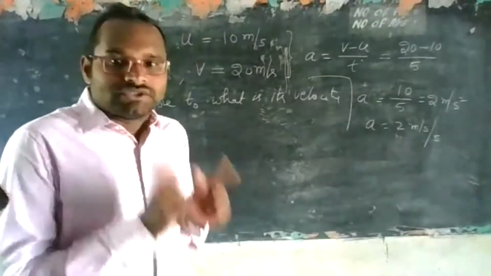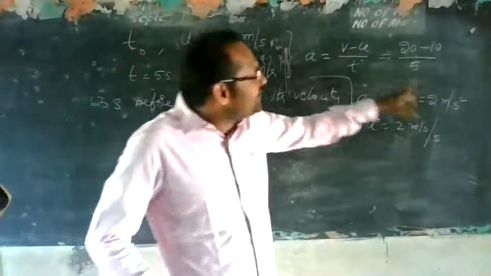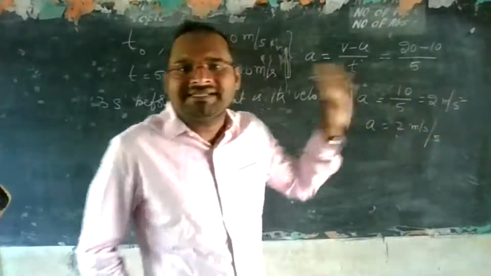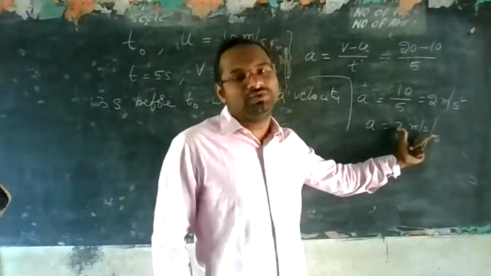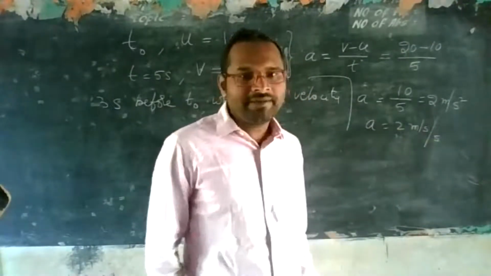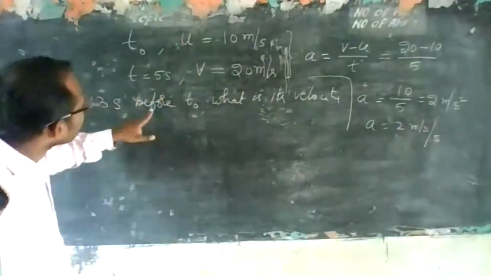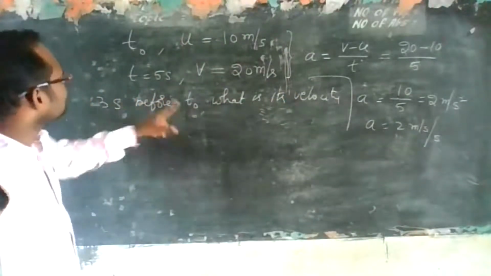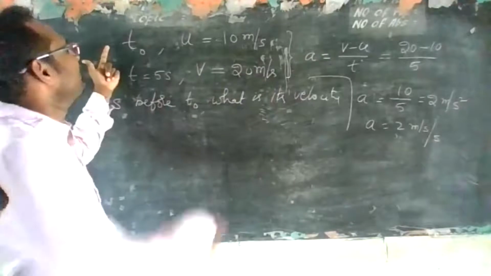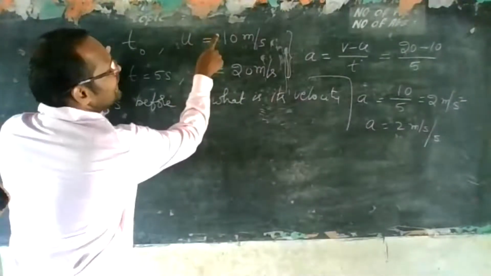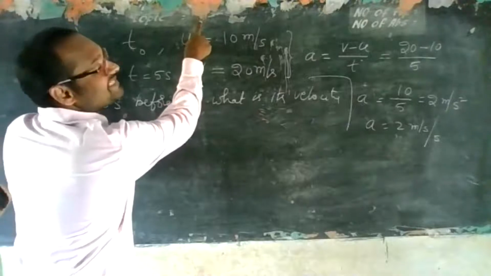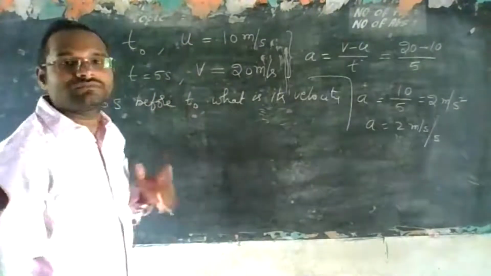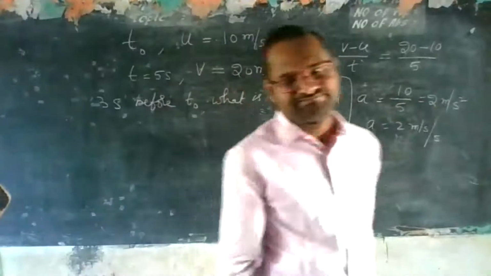So acceleration I got is 2 meter per second square. It means each second the velocity is changing by 2 meters. Now the question is 3 seconds before t naught. 1 second before, it will be 2 less, that means 8. 1 more second less, 6. 1 more second, 4. Oral question, logical question.